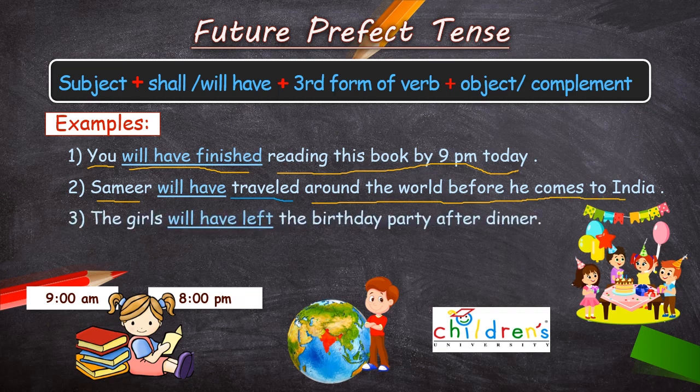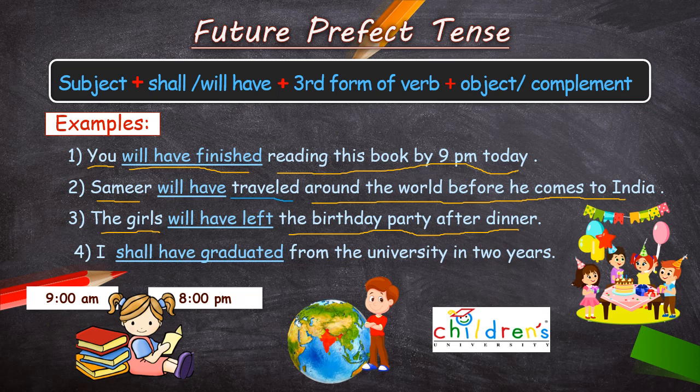Now next example. The girls will have left the birthday party after dinner. So children, you can see here the girls are a plural noun, but still we are using have because we never use has here. In any case, with girls we are going to use have only because it is a plural noun. So the girls will have left, the past participle of leave. The birthday party after dinner is what? Object.